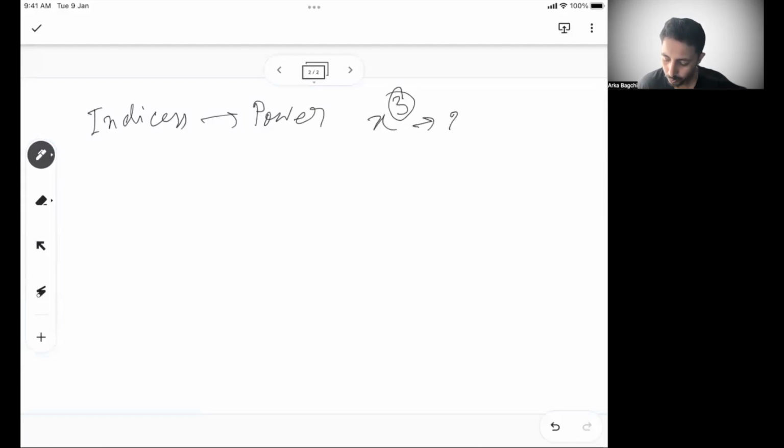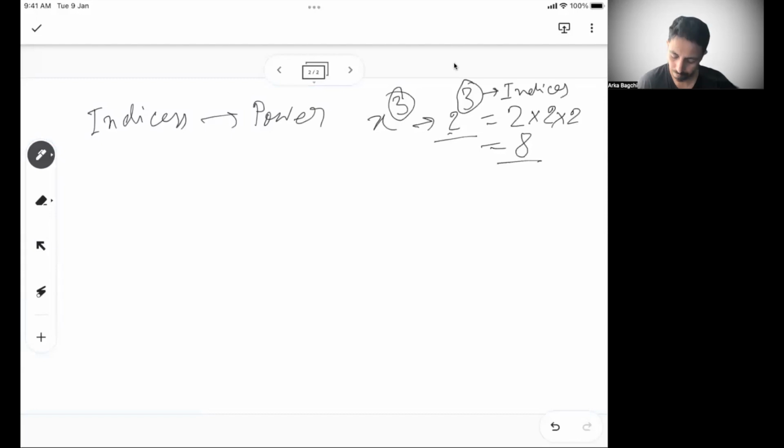Similarly, if I write 2 cube, which is 2 multiplied 3 times, equivalent to 8. Instead of writing 8, I can also write 2 cube. Cube means the power is 3. So this power is necessarily known as indices.